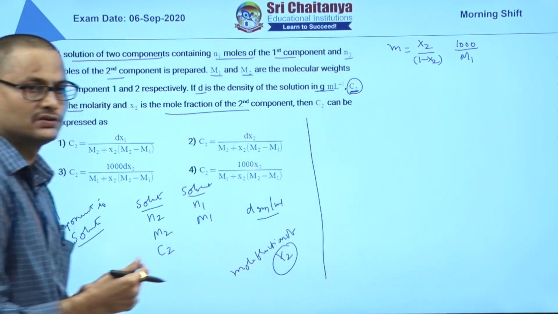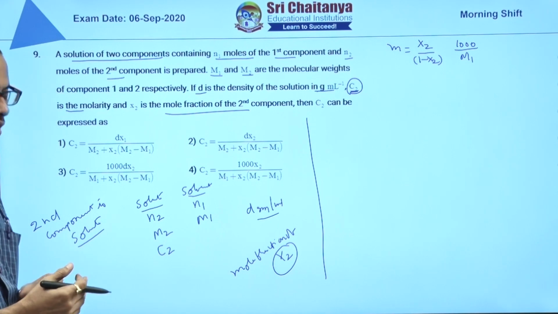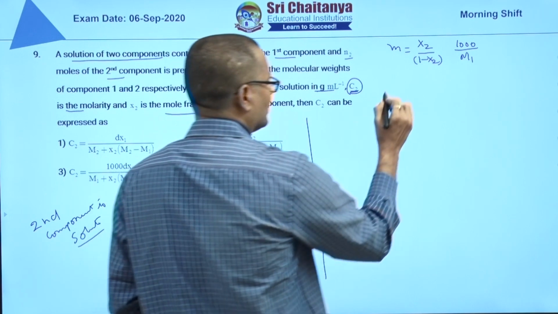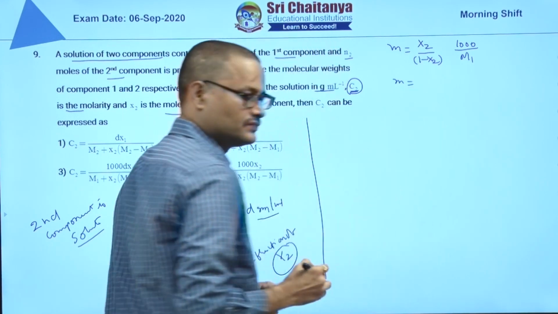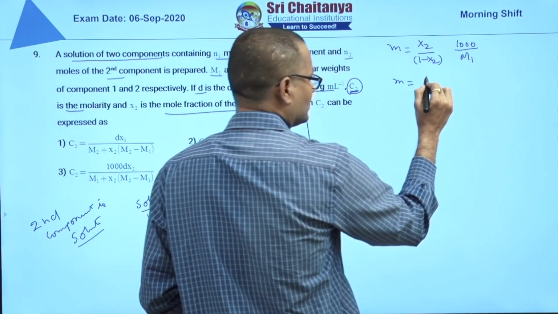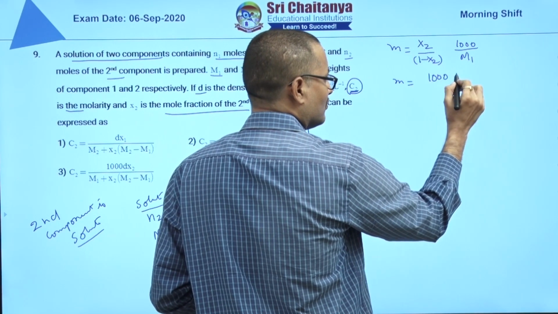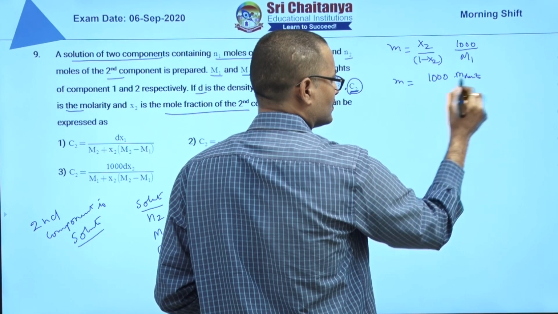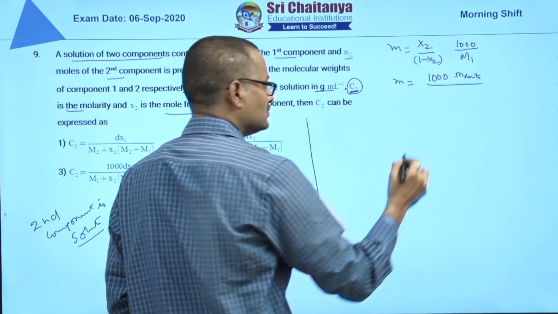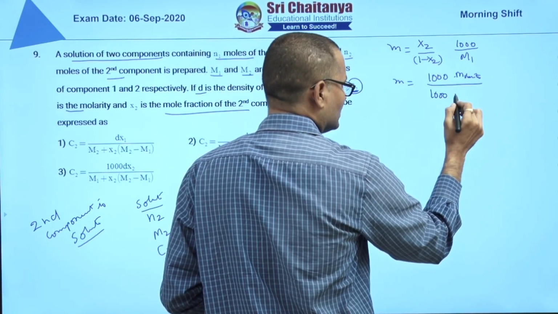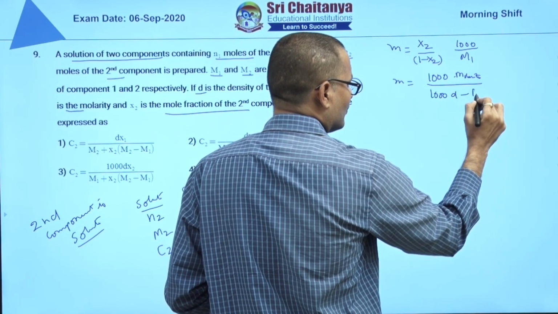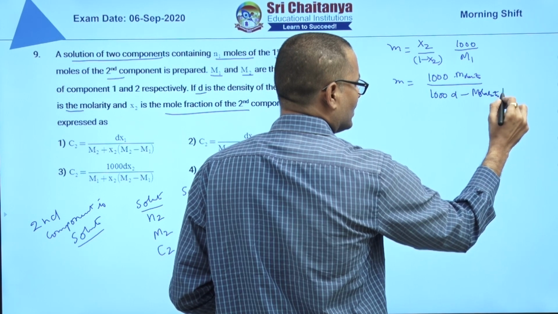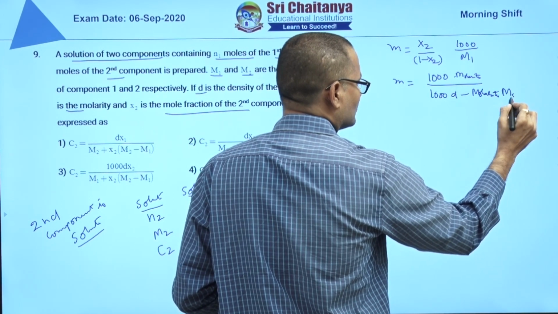And the molarity, density, molality relation is, molality is equal to 1000 into molarity by 1000 into D minus molarity into molecular weight of solute.